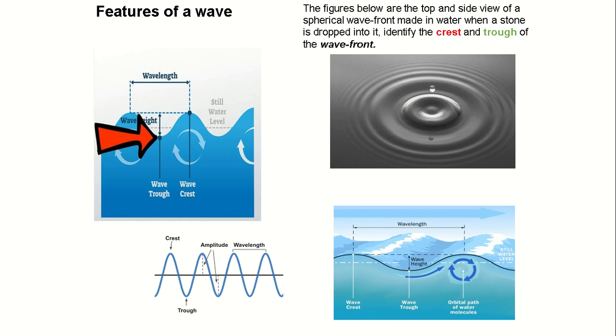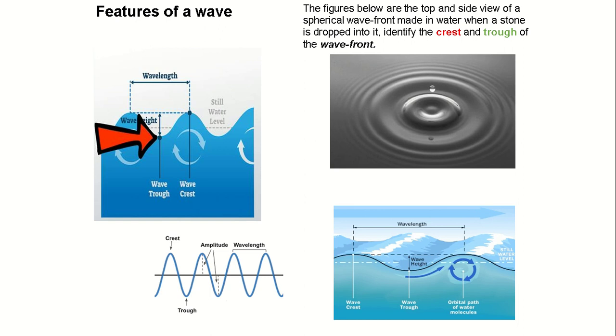The wavelength is the distance from one point in a wave to another point in the next wave, or from one crest to the next crest. The amplitude is the distance from the center of the wave to the crest or to the peak. The crest is actually the peak or the top of the wave. So when you hear a wave crest, we're talking about the top of the wave. The trough is actually the bottom of the wave. These are some of the terminologies you are going to be hearing throughout the lesson.